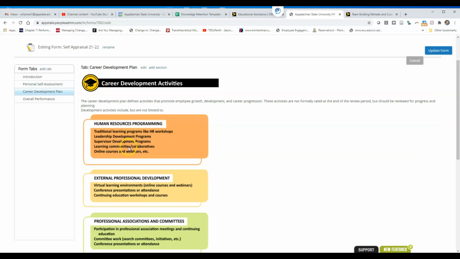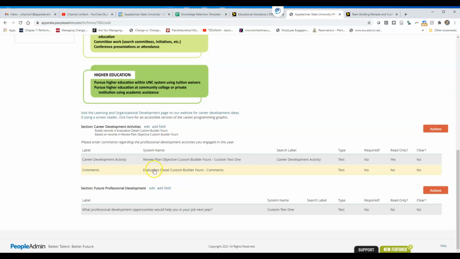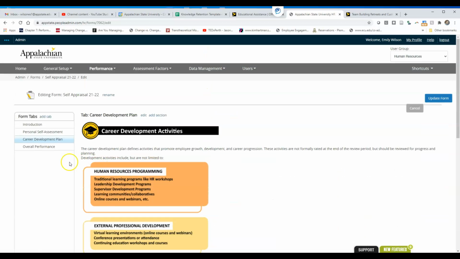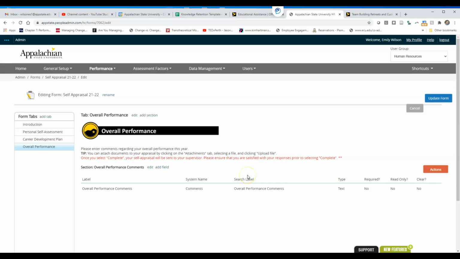Same deal here with your performance management, professional development stuff, except that we added this field: what would help you in your job next year? What professional development opportunities would help you? You can run a report about that, and that is something your specialist should do. People Admin can probably help you generate that report. It doesn't come out looking the greatest, but that's a really great source of data on what people need or want in their job.